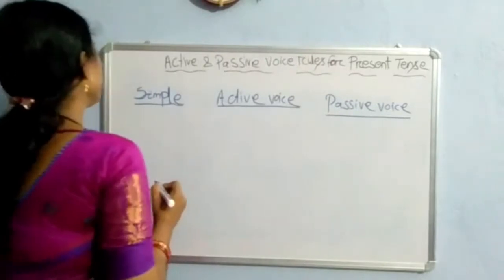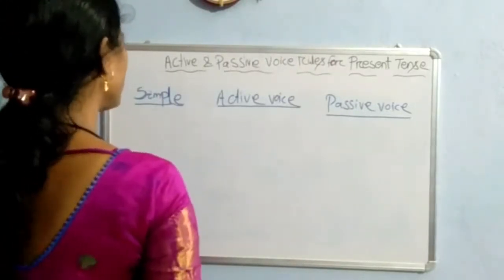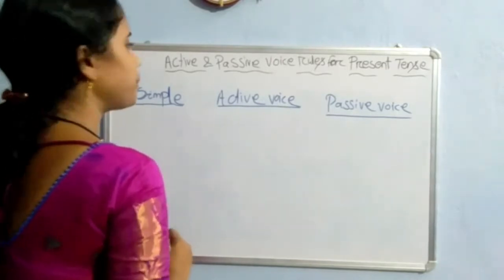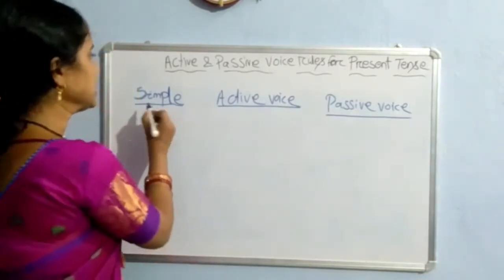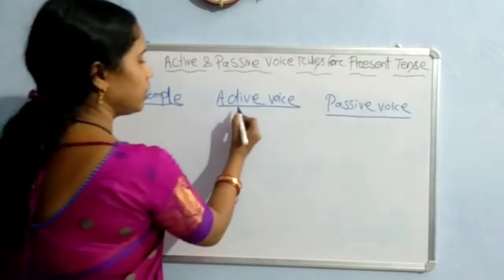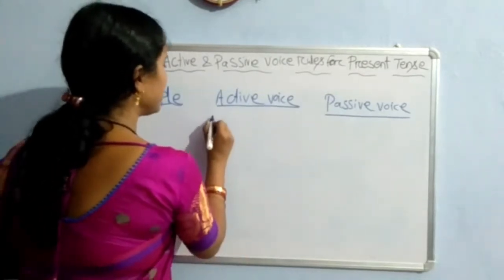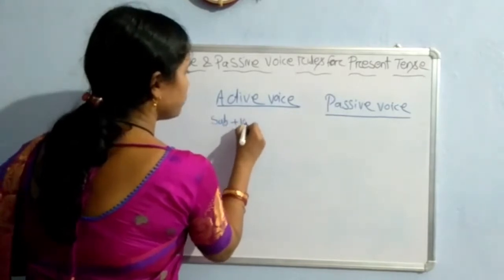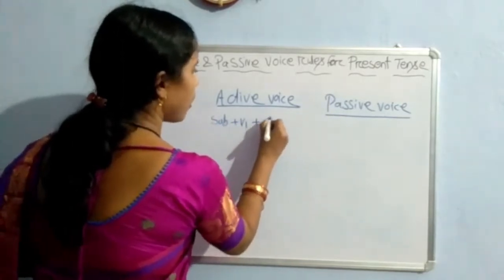If I make you understand the formats, you can understand better. In present simple, in active voice, the format is subject plus V1 plus object.